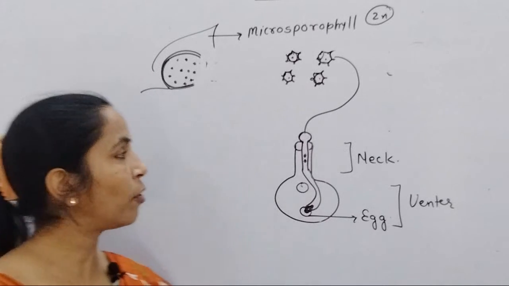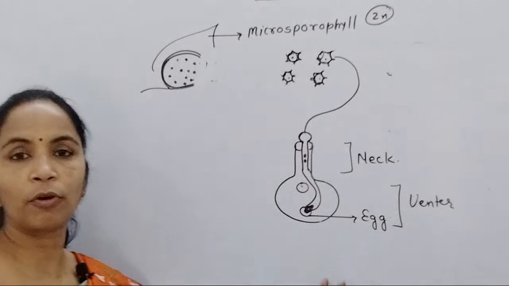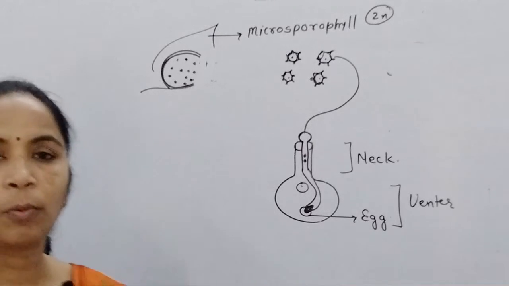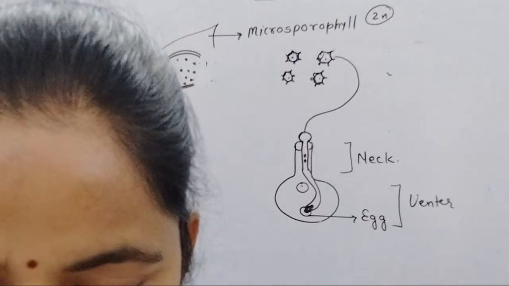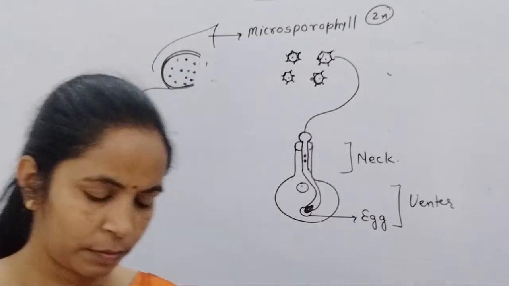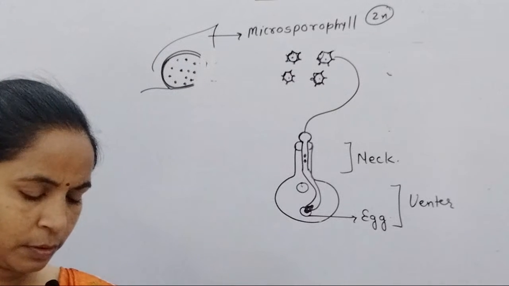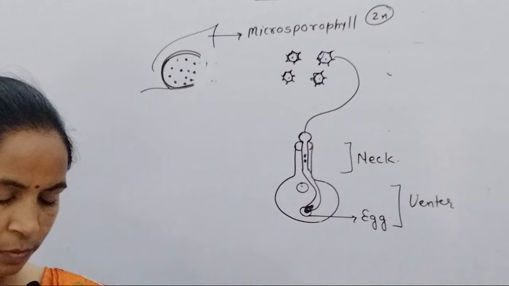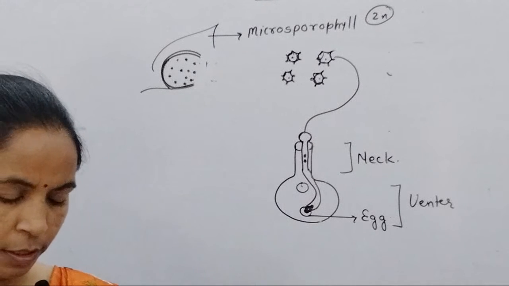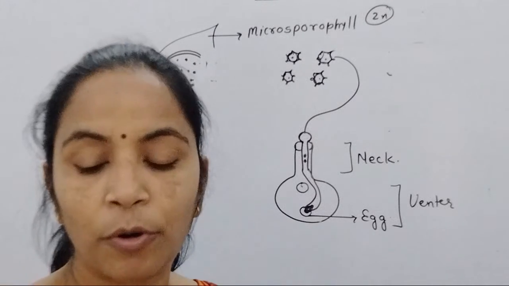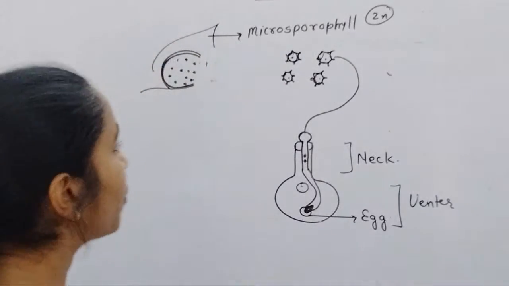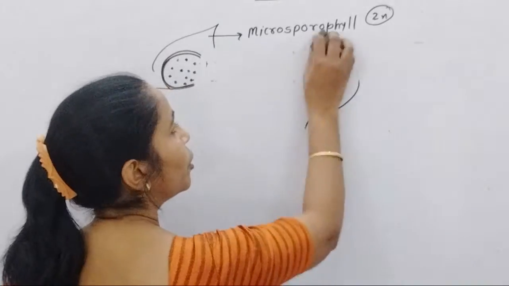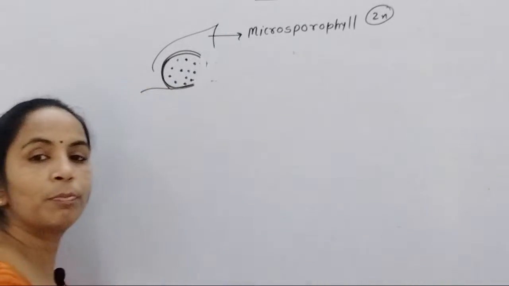Now what happens when fertilization takes place? After fertilization we study... Yes, siphonogamy. Siphonogamy means the process by which a pollen grain produces a pollen tube.